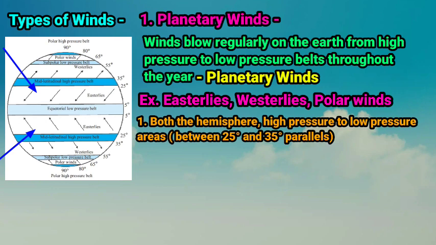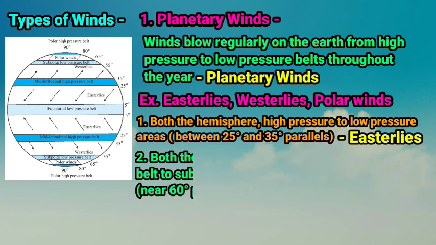In the northern hemisphere, they blow from the northeast to the southwest, whereas in the southern hemisphere, they blow from the southeast to the northwest. These winds coming from both sides converge near the equatorial low pressure belt. These winds are known as the easterlies.